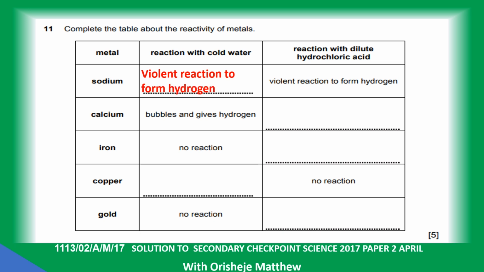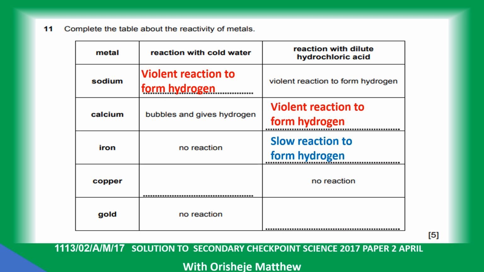Calcium reacts with a violent reaction to form hydrogen with hydrochloric acid. Iron, no reaction, then a slow reaction to form hydrogen. Copper, no reaction with cold water, and then no reaction with hydrochloric acid. Gold, no reaction with cold water, no reaction with acid.